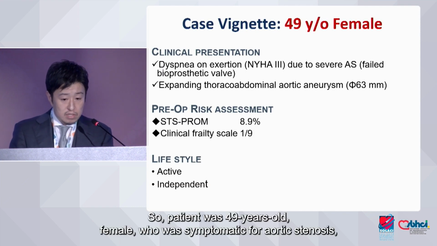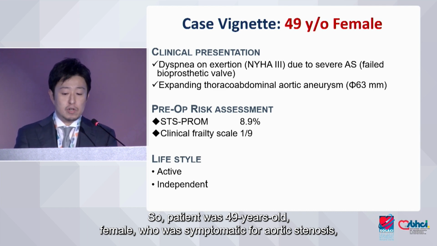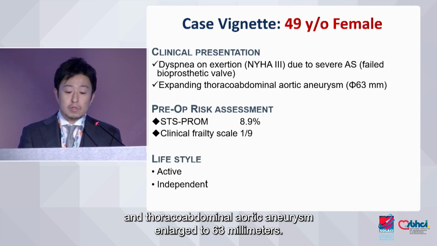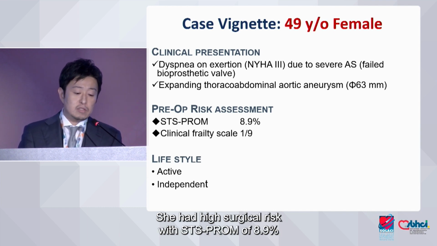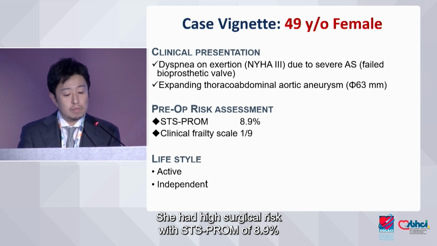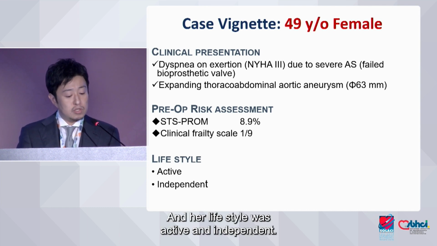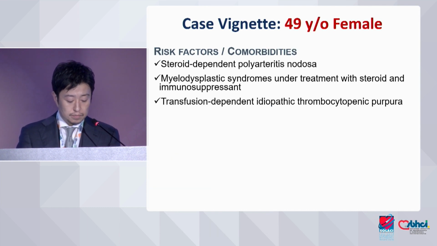The patient was a 49-year-old female who had developed symptomatic severe aortic stenosis due to a failed bioprosthetic valve, and a thoracoabdominal aortic aneurysm enlarged to 63 millimeters. She had high surgical risk with an STS score of 8.9%, her clinical frailty scale was 1, and her lifestyle was active and independent.